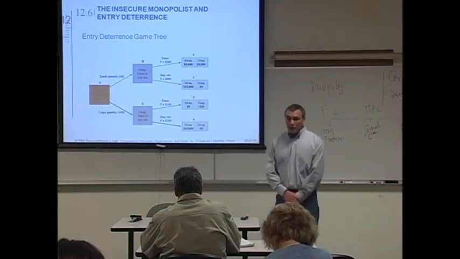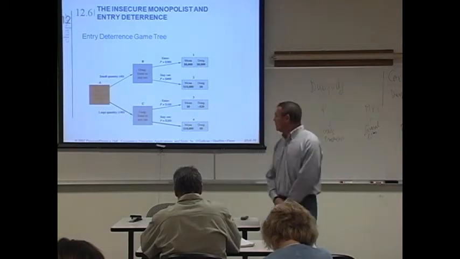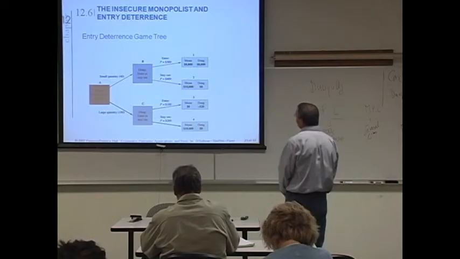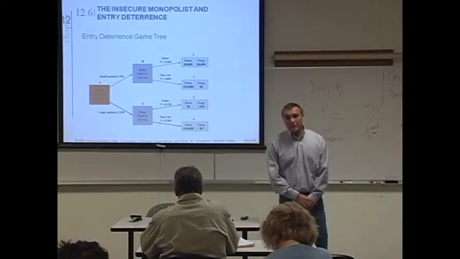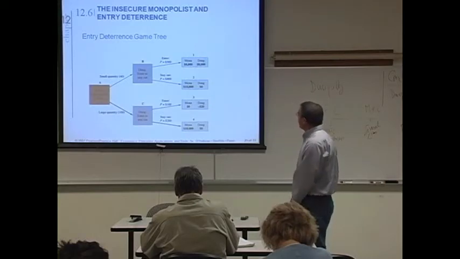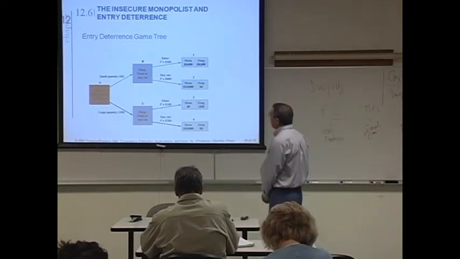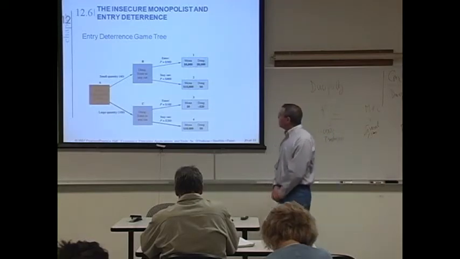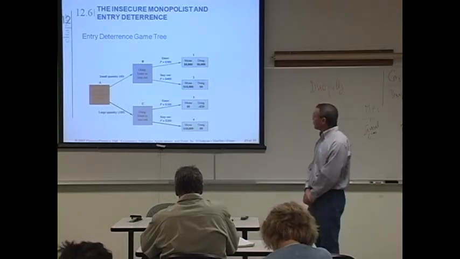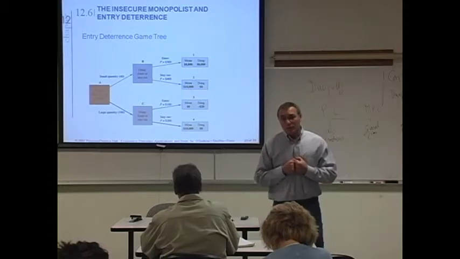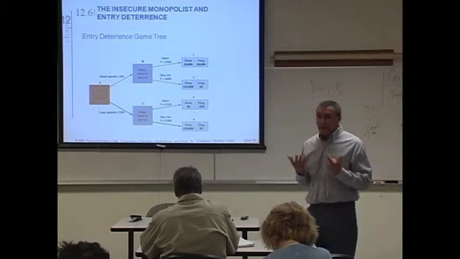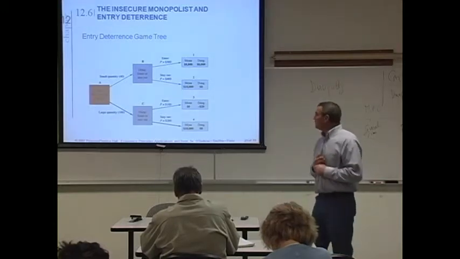Market, producing 100 seats. On the other hand, Doug, the company that's thinking of entering this market, could enter or he could stay out. If Doug actually entered, that means that because Mona is producing the small quantity, they're going to be like a duopoly together in the market, right?